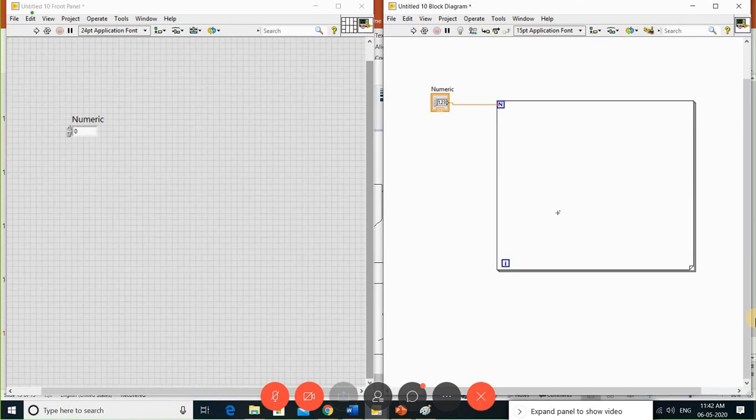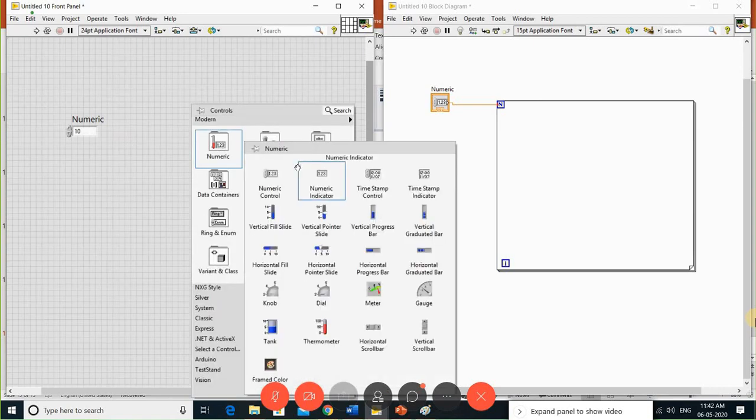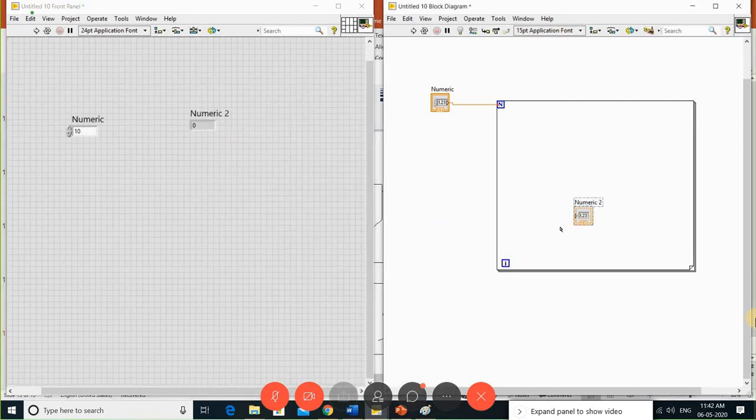But initially, I want to see how i varies until your n minus 1. So for that, I have given n as 10. It means the iteration goes from 0 to n minus 1, so i should go from 0 to 9. I want to see that, so I'll take this indicator and connect it to your i. Let me run this. Because it's a loop, I need to go with only the single shot run. I can see that it terminated your loop when i became 9.